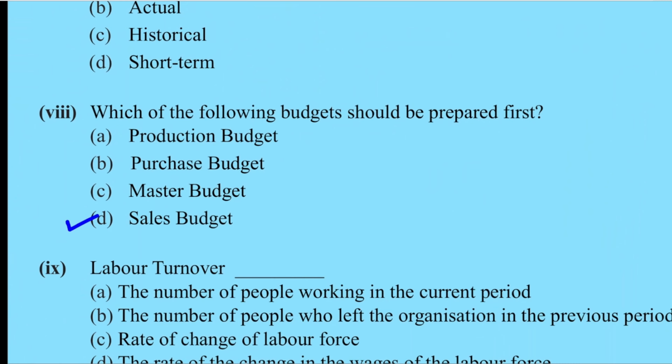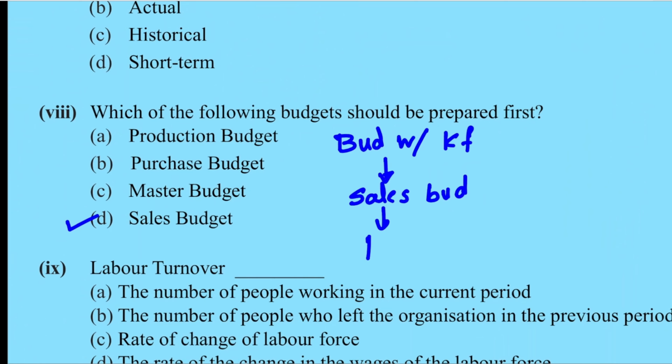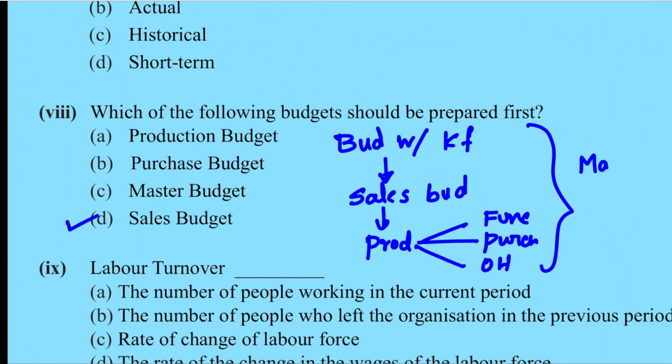And the process is easy to remember. First is budget with key factor. Key factor is what is the limitation. So it can be raw material availability or sales demand. With this comes your sales budget. Once sales budget is done, you have your production budget. Once you have production budget, you have all your functional budgets, meaning purchase, overhead, all these budgets. And all of these are going to be a master budget. So if you know this workflow, any type of question they can ask, you will be able to answer.